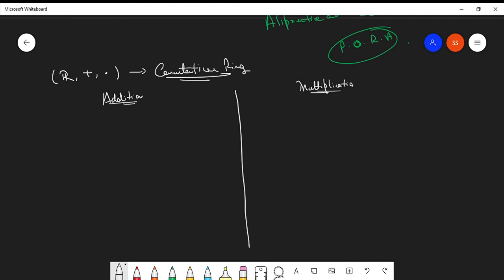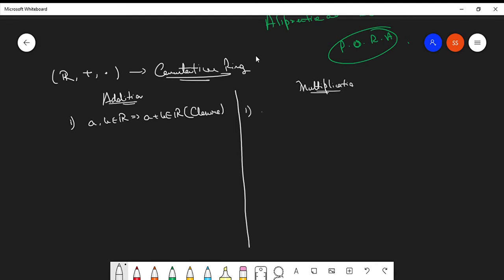Almost all the properties are similar. A and B belonging to the set of real numbers implies that A plus B also belongs to the set of real numbers. This is called the closure property.